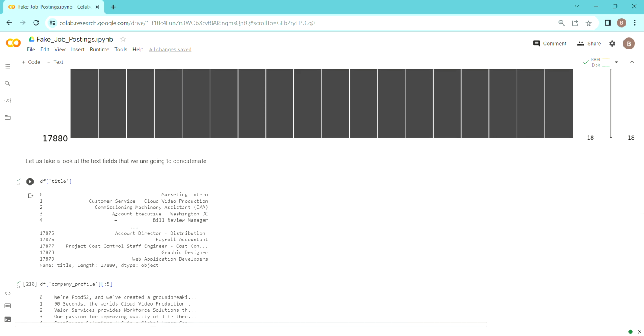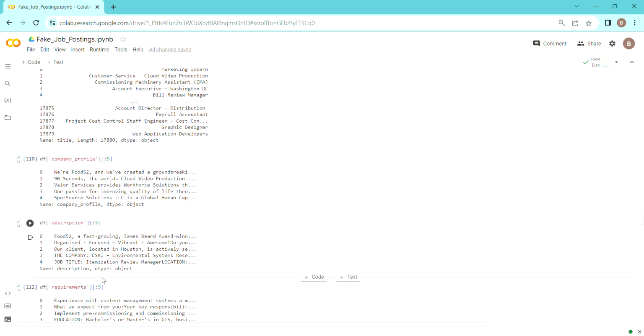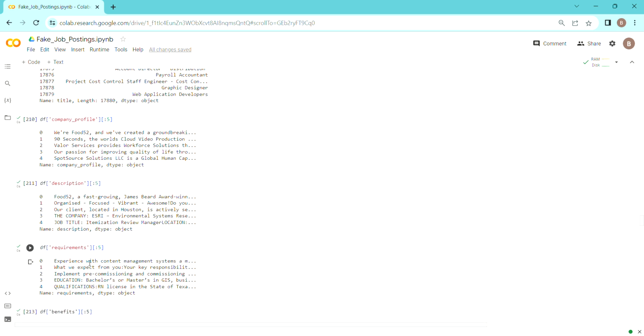Next, we are going to take a look at how the text columns look. First, with the title, we can see marketing intern, customer service, and so on. We can also see that there are some punctuations, and later on we are going to tackle them. For company profile also, we can see the company name is Food 52, but we can't keep it like this. We need to preprocess these things. Here also punctuations are there for description and requirements.